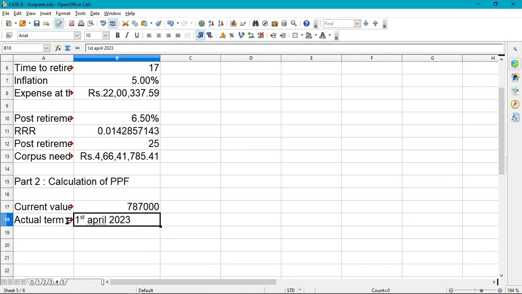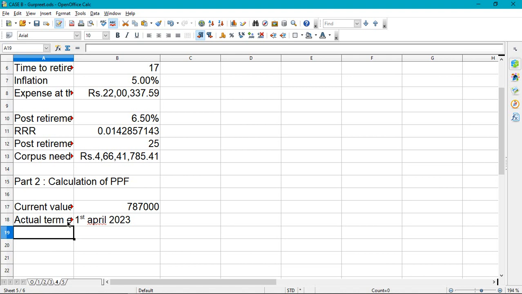Now there are some settings where you can modify it to not take that, because sometimes it automatically changes the format. You can change that, and I'll show how to change it in some other videos. Now, what is the number of years that is left till the original maturity?